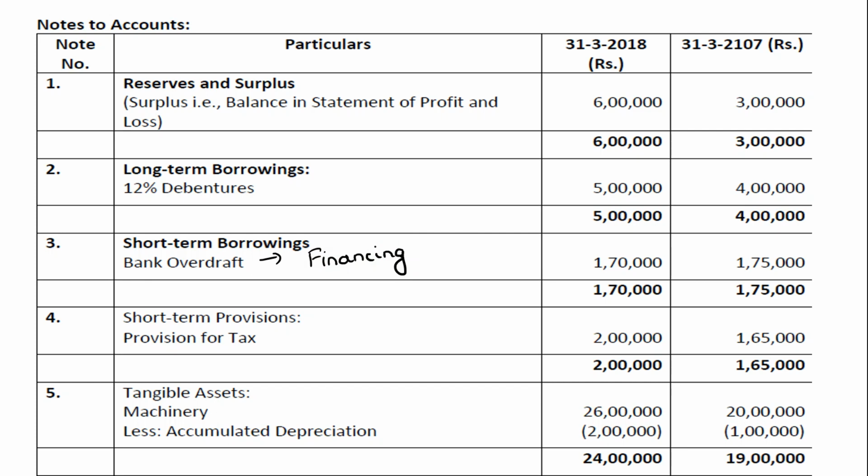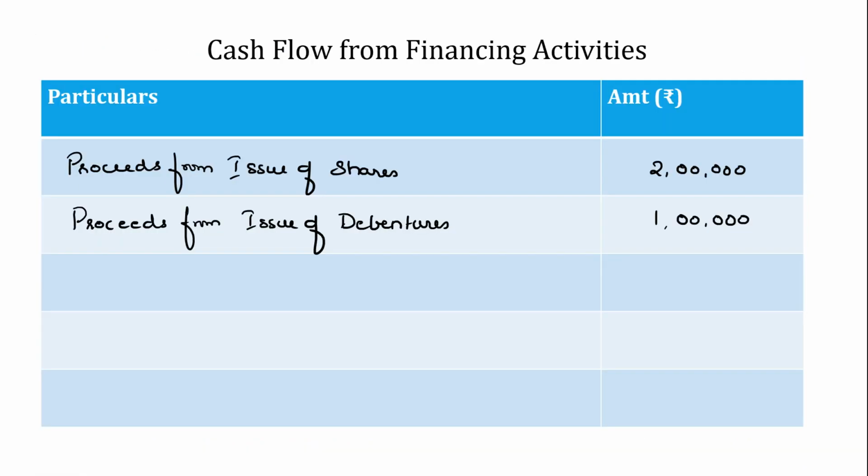Now what has happened? In the beginning it was 1,75,000 last year. This year it has gone down to 1,70,000. It means during the year 5,000 worth of overdraft got repaid. It got reduced, meaning repayment. So let's put that here: bank overdraft repaid. When it is repaid, there is an outflow, so we will put it in brackets, 5,000 rupees.